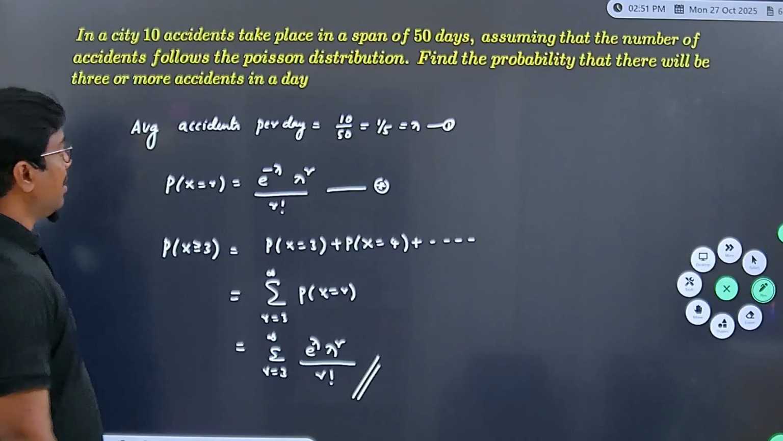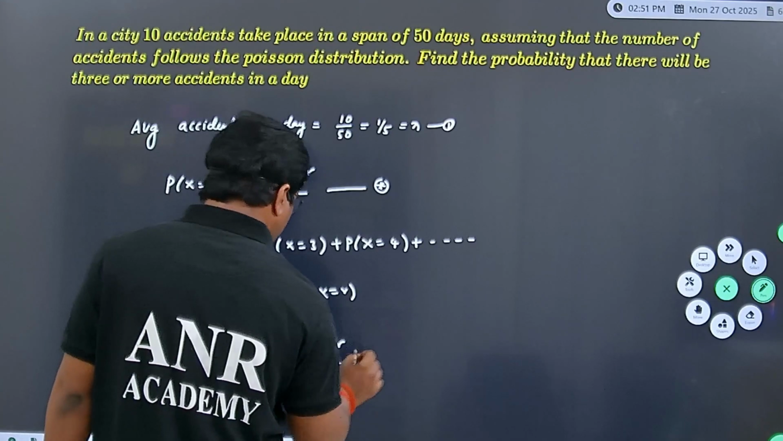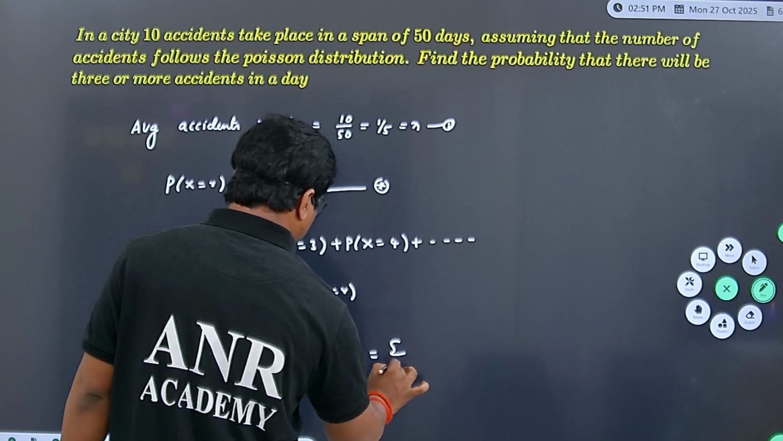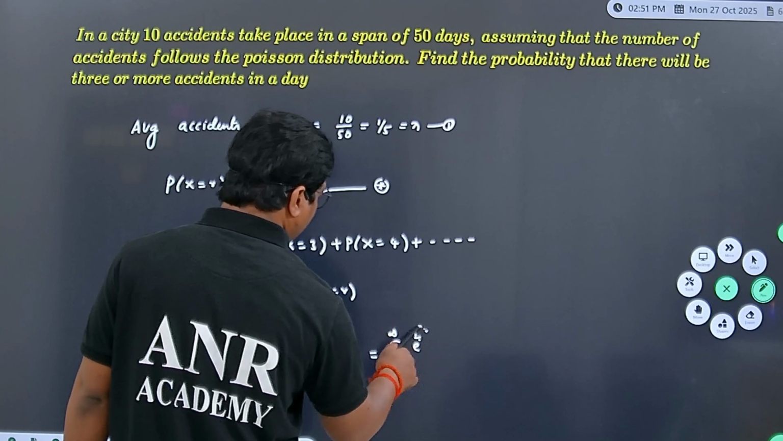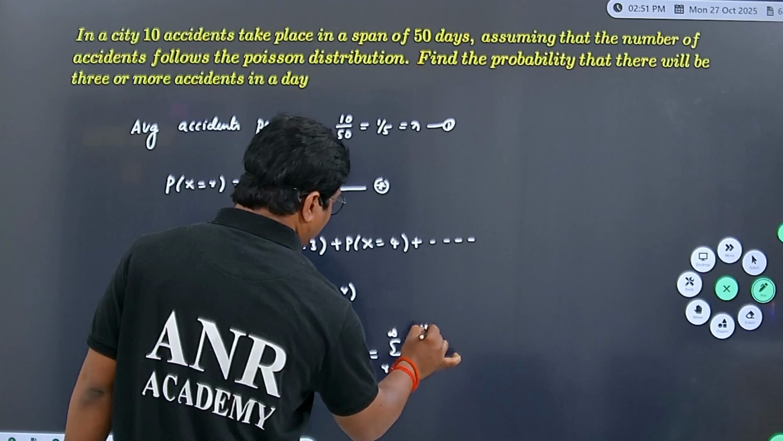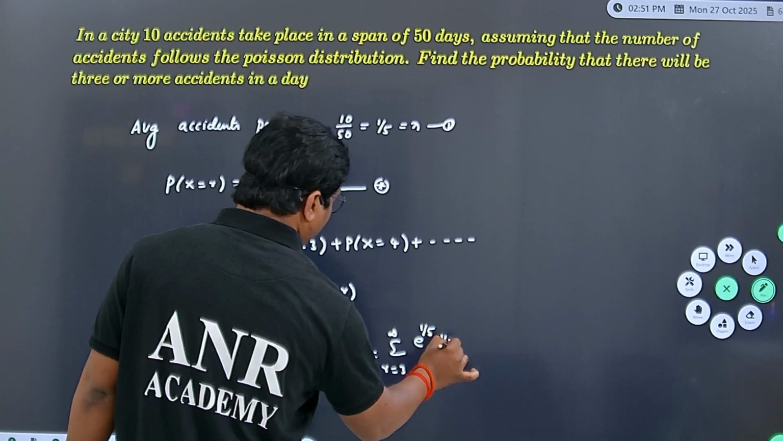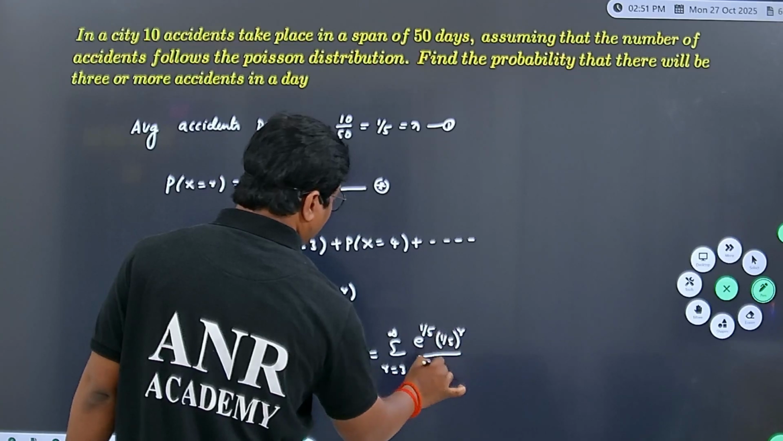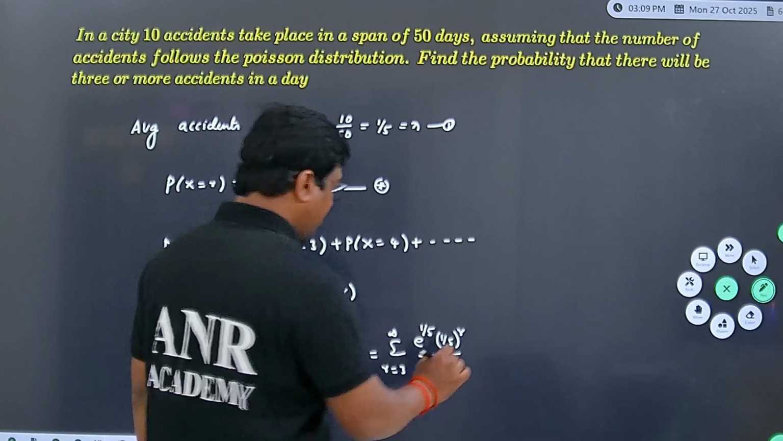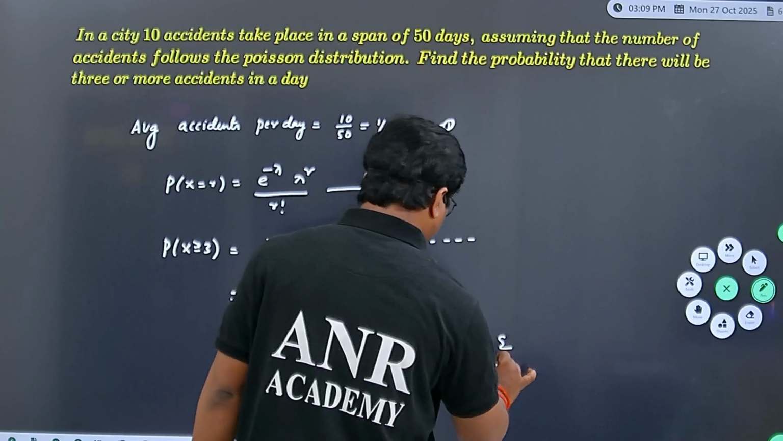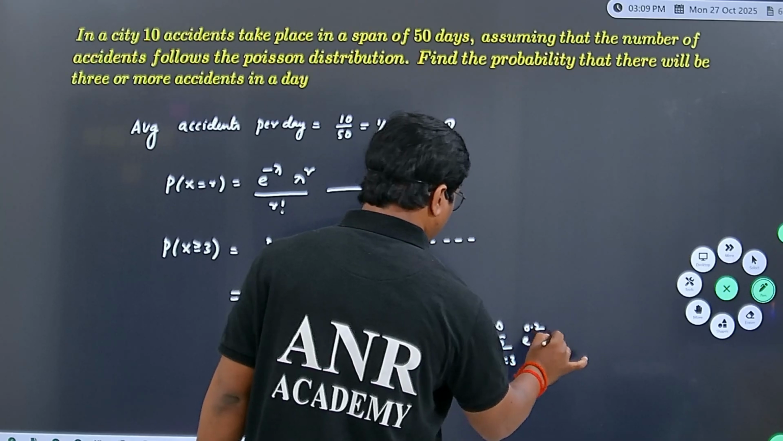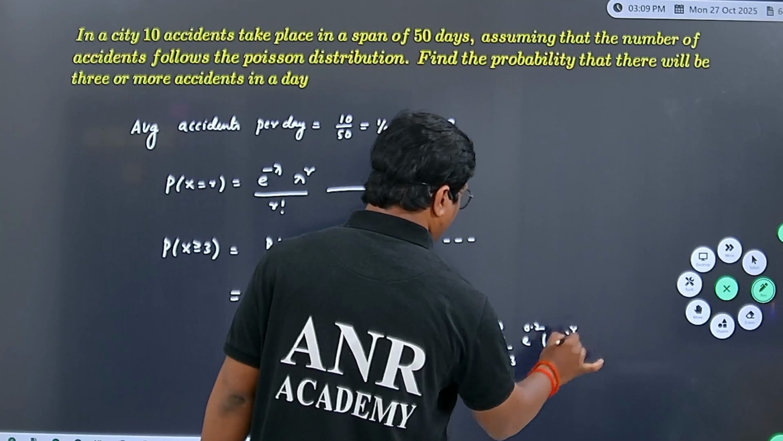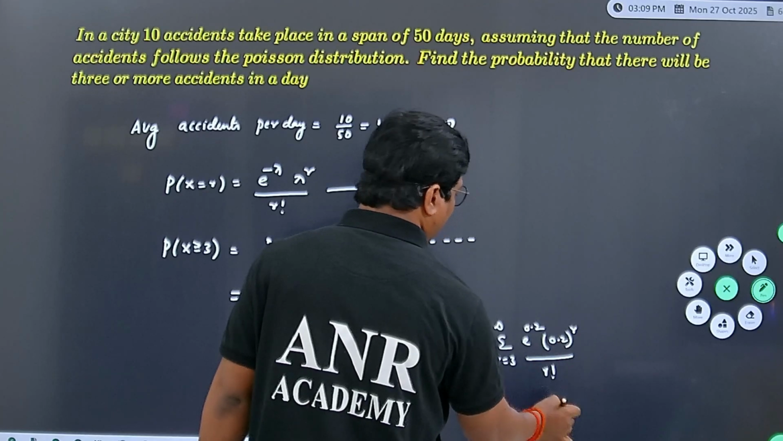And here lambda value is 1 by 5, so that you can write summation r from 3 to infinity e power minus 1 by 5, 1 by 5 power r by r factorial. Or also you can write summation r from 3 to infinity e power minus 0.2, 0.2 whole power r divided by r factorial also.